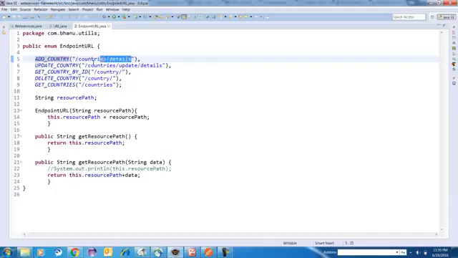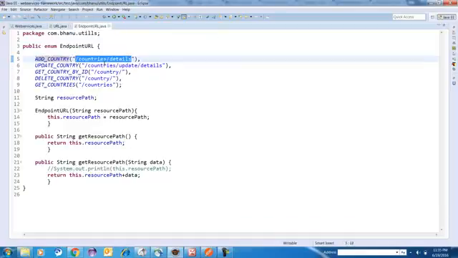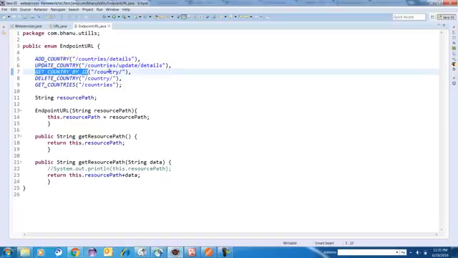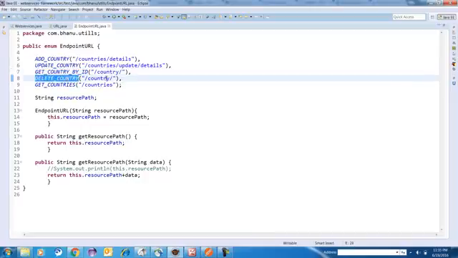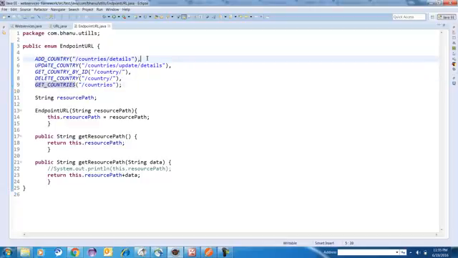This is your endpoint URL, right? So this is the fixed URL. This is fixed for all the APIs. After that, for add country, you will have this extra part in the URL. Like you will get a requirement from development saying that add country has this URL, update country has this URL, get country by ID has this URL, delete country has this URL, and get countries has this URL, right? So I made an enum. Just try to understand why I made an enum. I will explain why this is beneficial and what the role of this enum is.